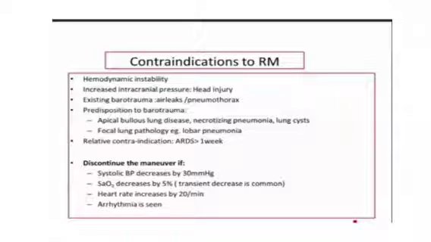So why will my patient's saturation decrease? Because of over distension. If saturation is decreasing, it means my alveolus is over distended. There is less gaseous exchange now. Heart rate started increasing. When my blood pressure decreases, my heart rate increases. And arrhythmias. So we discontinue the recruitment maneuvers and go back to the previous settings.